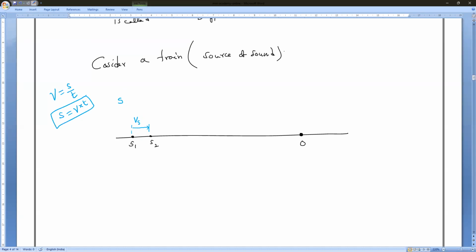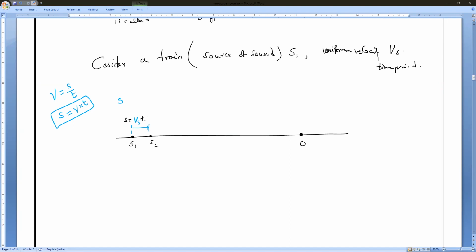So I consider a train at source S1 moving with a uniform velocity Vs, and time period T. Time period T means the train came from S1 to S2. Then the distance traveled is Vs into T. Will you all agree with me?